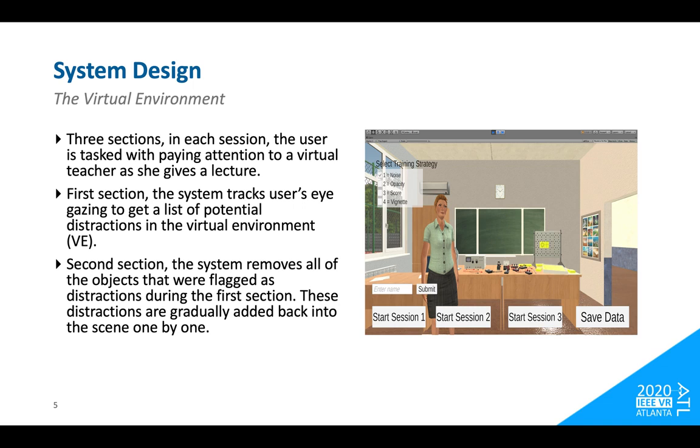While the user is listening, the system tracks their gaze to compile a list of potential distractions in the VE. For the second session, the system removes all the objects that were flagged as distractions during the first session. These distractions are gradually added back into the scene one by one.